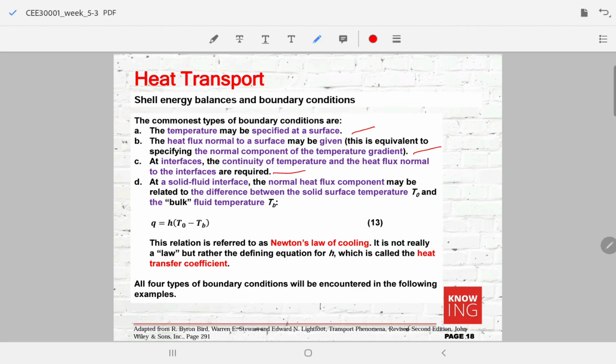If we have a solid-solid interface, for example, the temperature or the heat flux normal to the interface can be assumed continuous. And the last one is at a solid-fluid interface, where we can use Newton's law of cooling, which basically connects the heat transfer between the solid surface and the bulk fluid temperature. This quantity h is called the heat transfer coefficient. All four types of boundary conditions will be illustrated in the following examples.